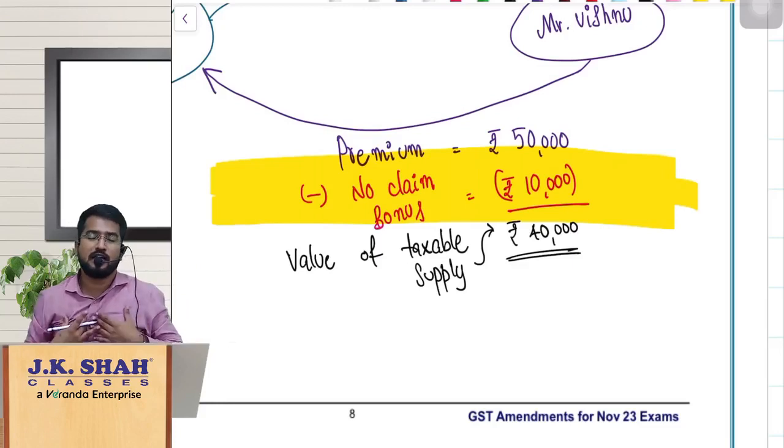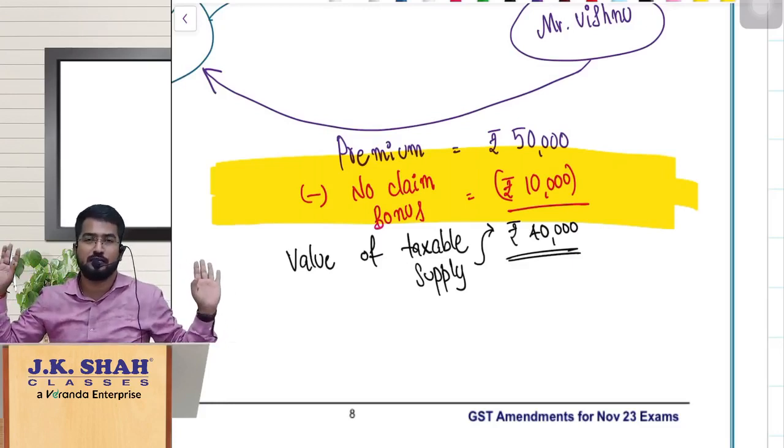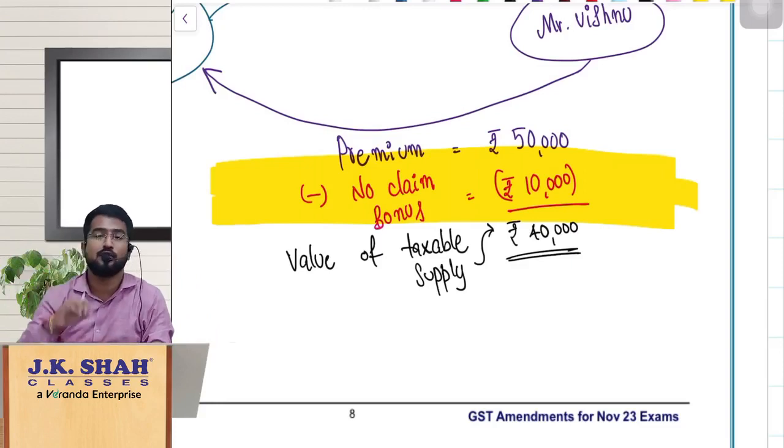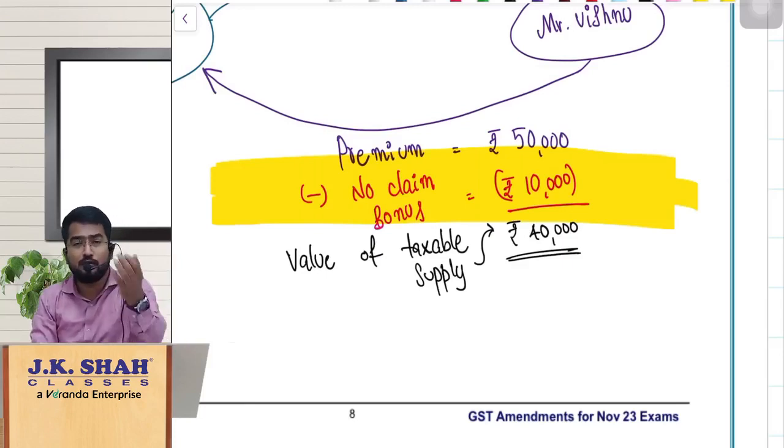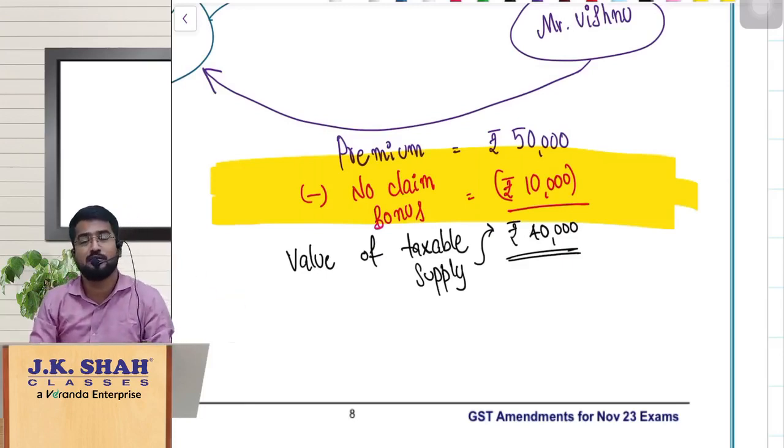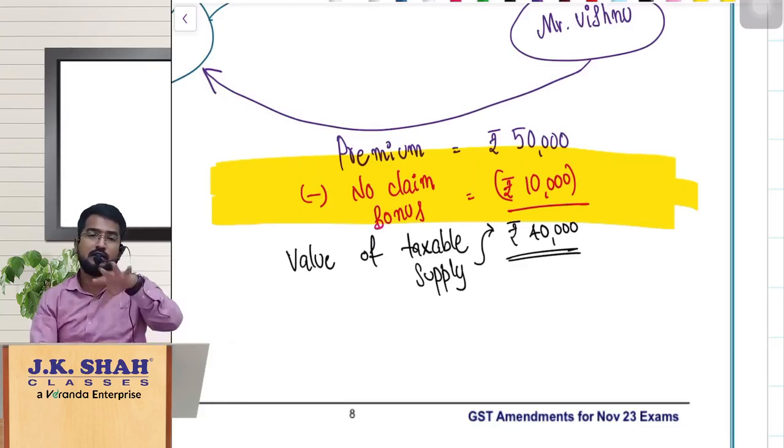So it is like, see, I am agreeing, okay, I will not take any insurance claim, I will not claim the amount, so that you pay me no claim bonus tomorrow. Like that, is there any agreement? You tell me, anybody will do that? For no claim bonus, will I stop claiming insurance from the insurance company? No, obviously no. There is no such agreement where I am agreeing with the insurance company, okay, tomorrow if any insurance amount is there, that amount I will not claim from you, you pay me consideration, no claim bonus. Like that, is there any agreement? No, there is no such agreement. So that is the reason, same story, this is not supply between insurance company and the customer.